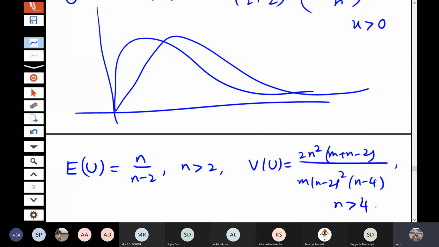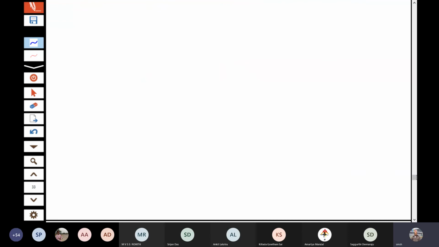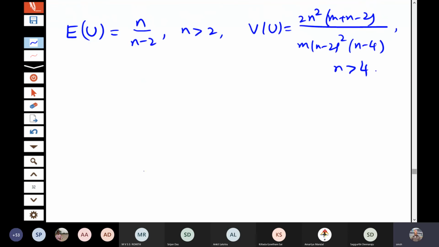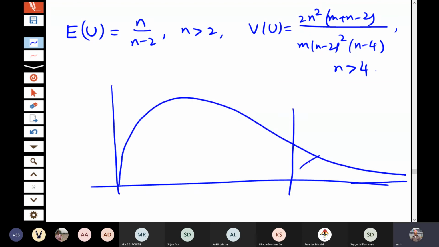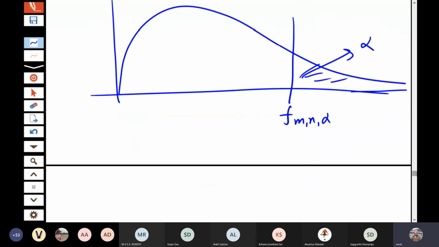The tables of f distribution for different values of m and n are also given. So if we consider this probability to be alpha, then this point is called f m n alpha. That is, the probability of u greater than f m n alpha is equal to alpha. Tables of f m n alpha are given at the end of the books.